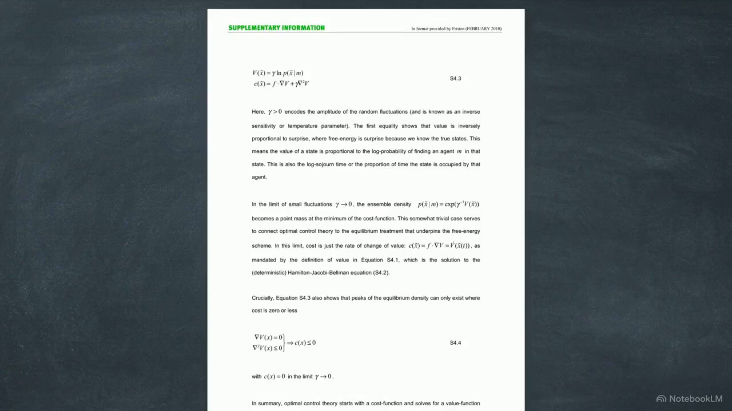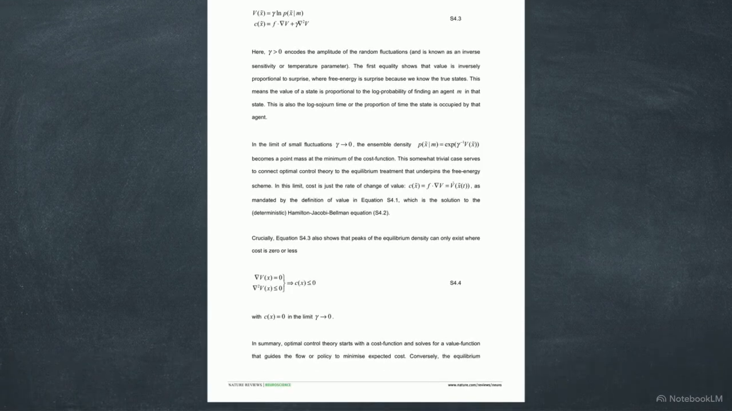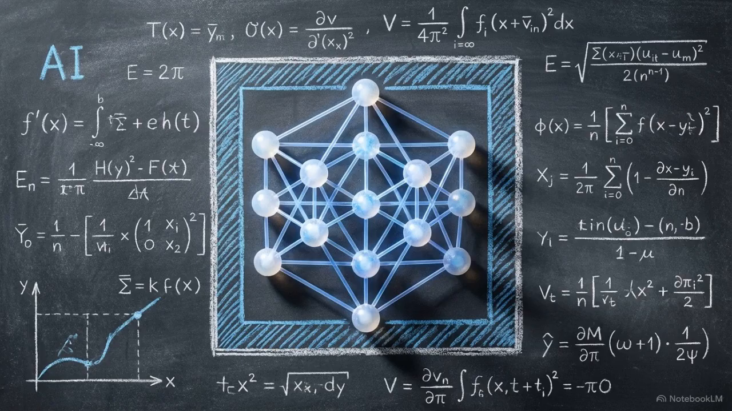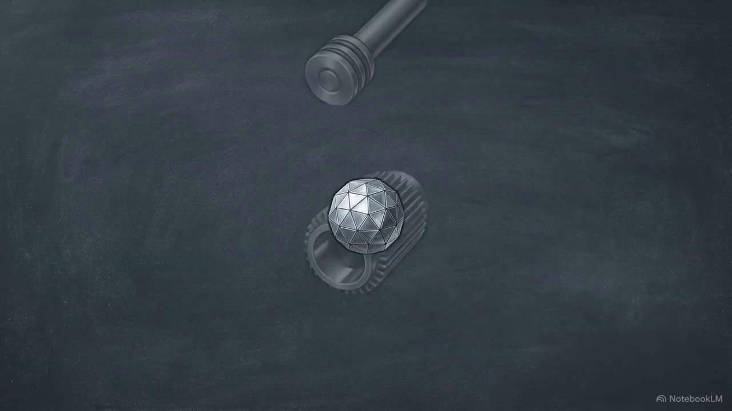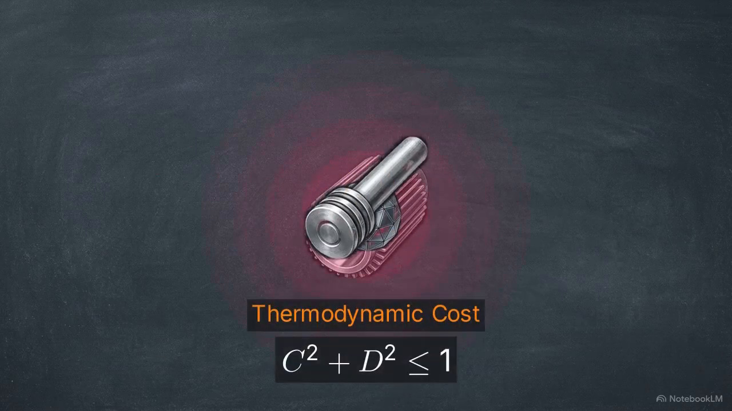A cognitive state's stability is inversely proportional to its generated surprise. Further down, the Hamilton-Jacobi-Bellman limit proves stable cognition only exists where the cost function is 0 or less. Maintaining boundaries requires physical work. The BPHF framework treats cognitive inference exactly as the math dictates, not as an abstract data manipulation, but as a physical process strictly bound by the laws of thermodynamics.